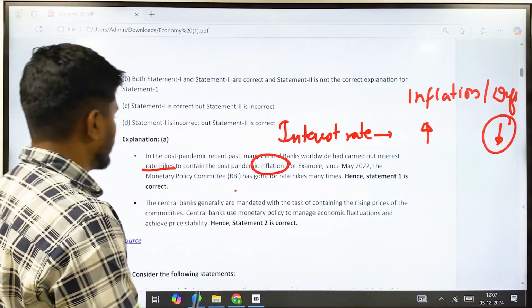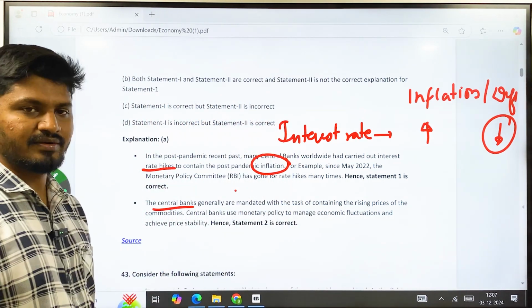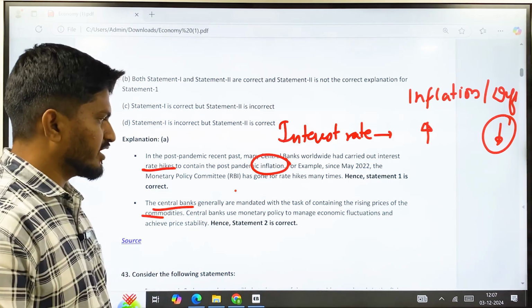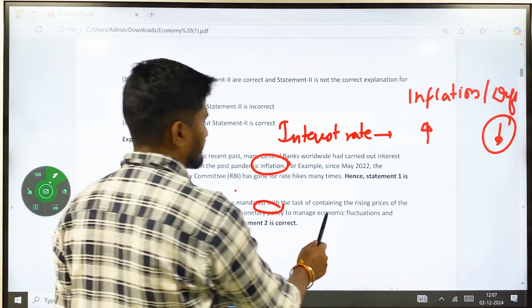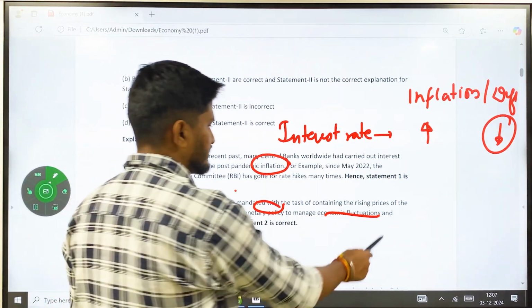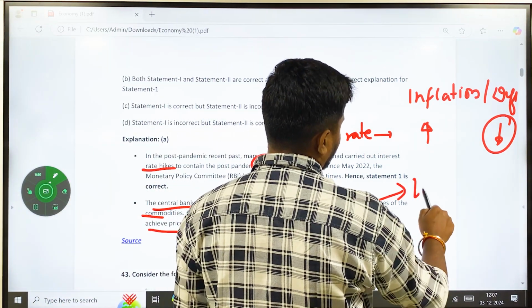Now statement 2: the central banks generally are mandated with the task of containing the rising prices of commodities. Central banks use monetary policies to manage economic fluctuations and achieve price stability. What is economic fluctuation? It is nothing but another word for inflation and deflation.